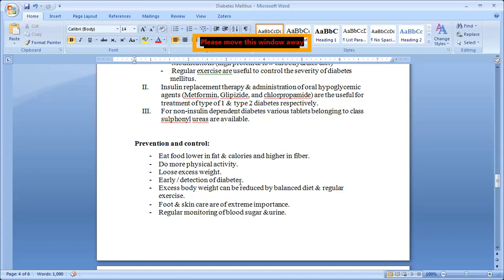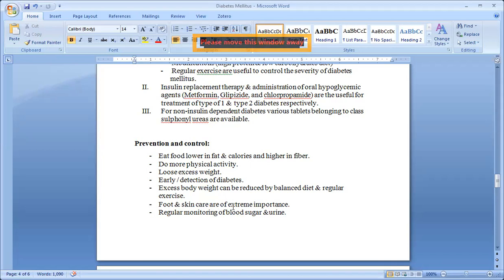Early detection of diabetes: if some symptoms are there, even a little symptom, then you have to go directly. Early detection is good, because you will prevent diabetes, and pre-diabetes is okay. You will prevent the exaggeration or further development of diabetes. Here only we can control. Excess body weight can be reduced by a balanced diet and regular exercise.